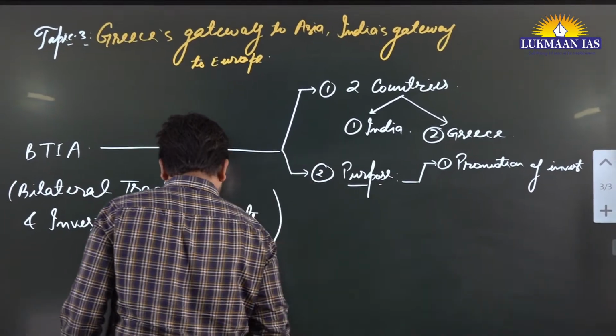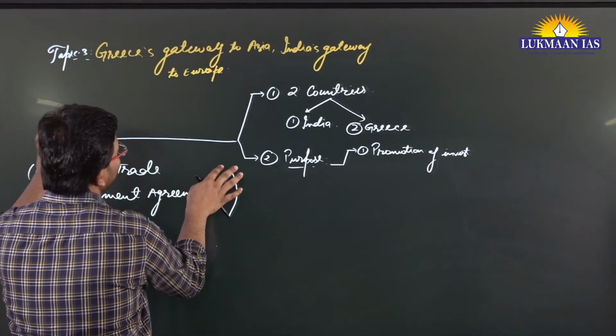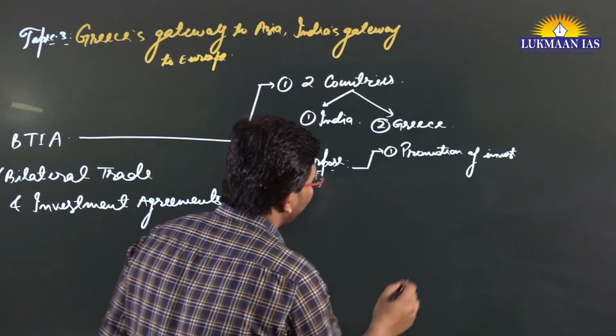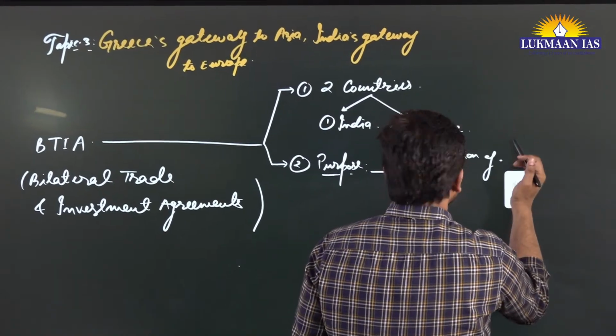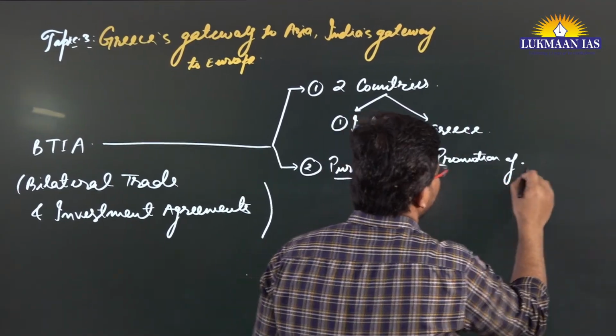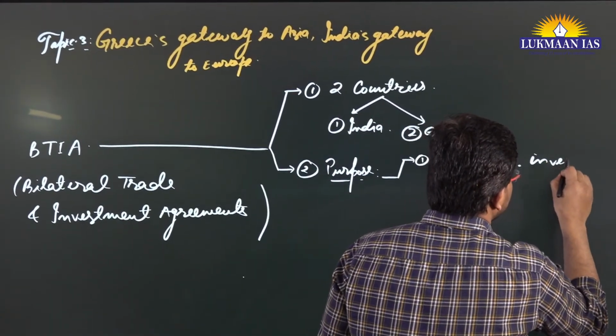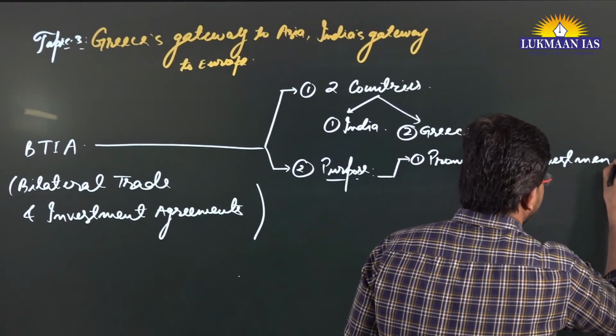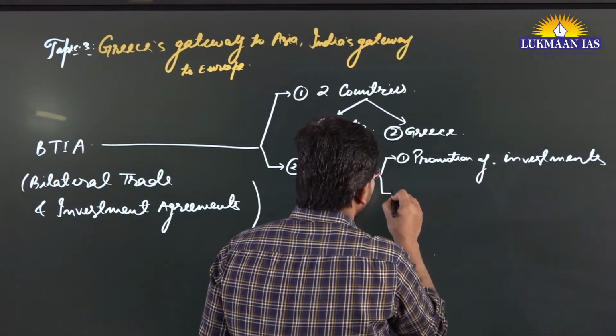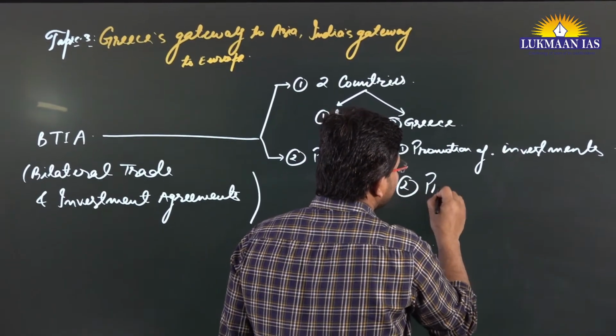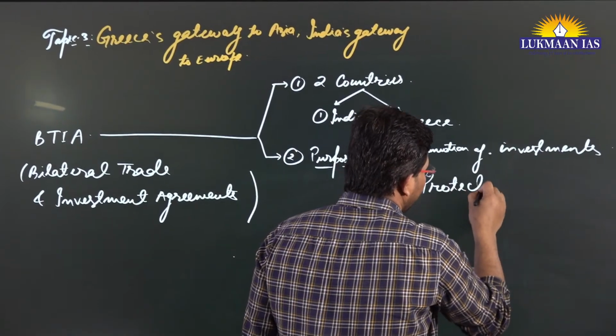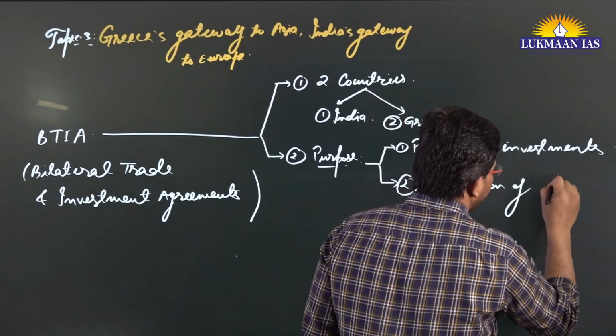Through the bilateral trade and investment agreements, we try to focus on promoting investments. Number two, protection of investments.